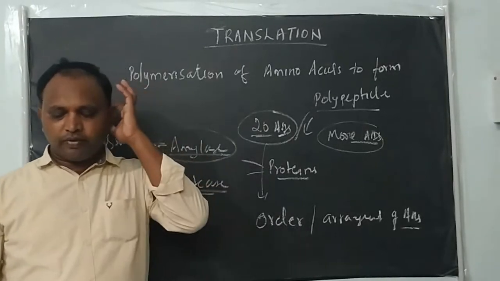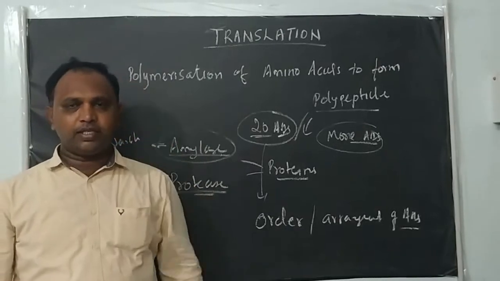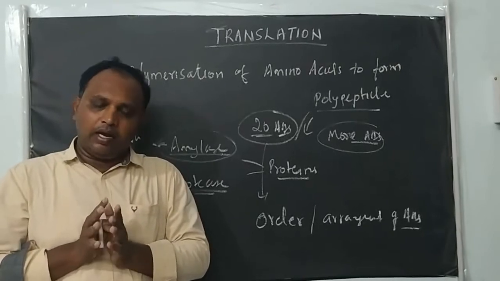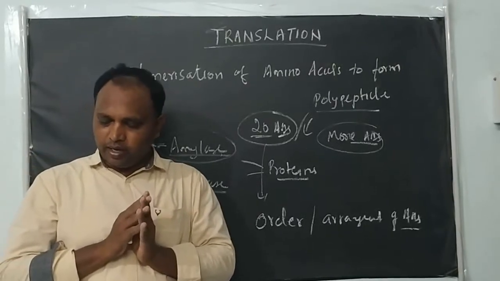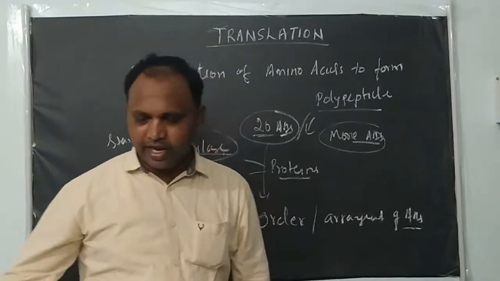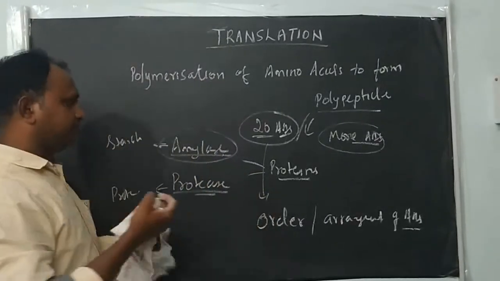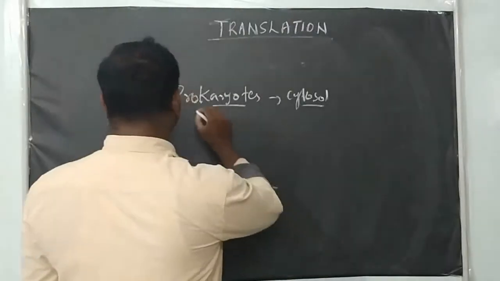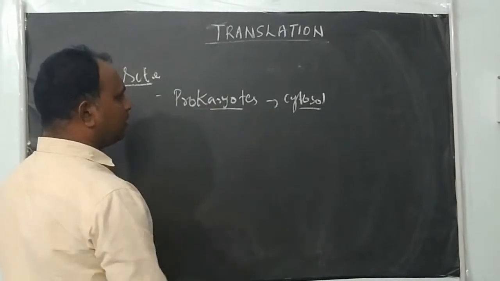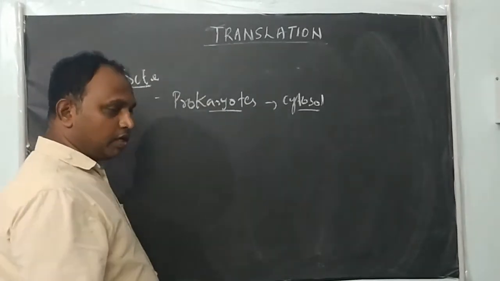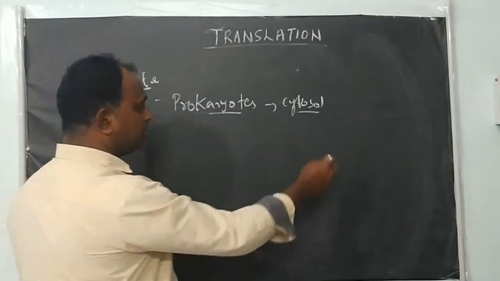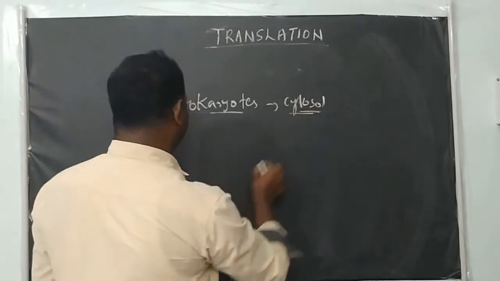The translation process requires all types of RNA and ribosomes, right? And next we will see the site of the translation process. In prokaryotes, the site of translation is the cytosol, where the proteins are synthesized. The process occurs in the cytoplasm.